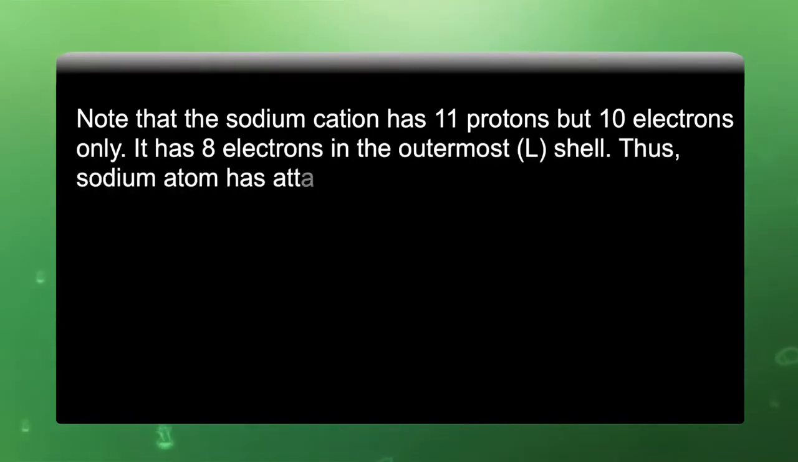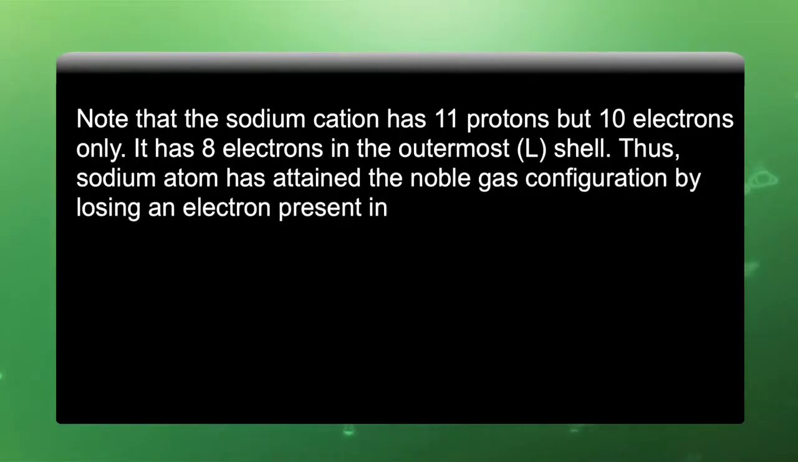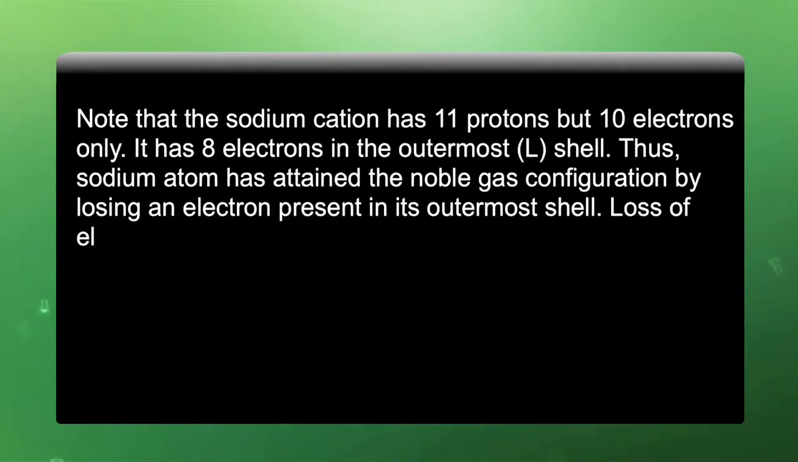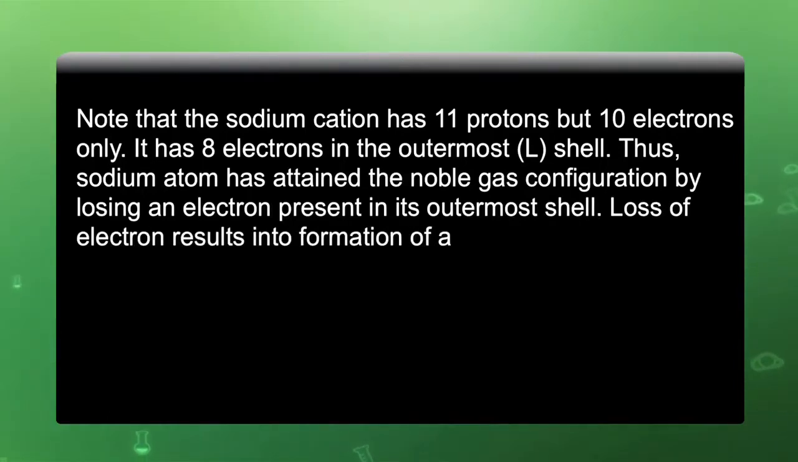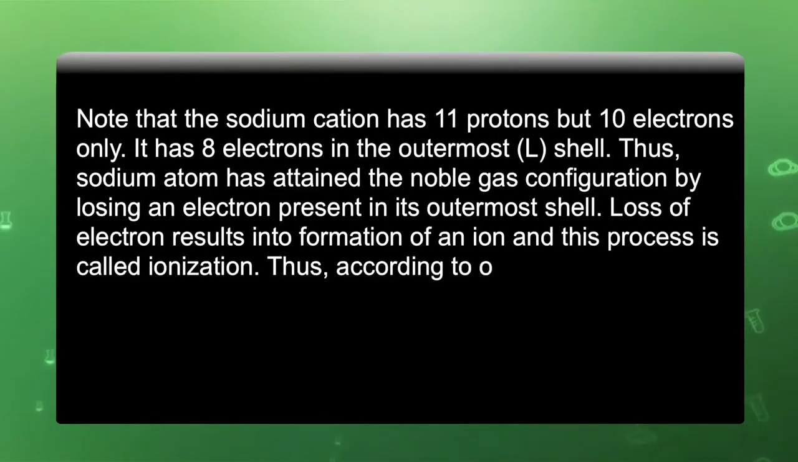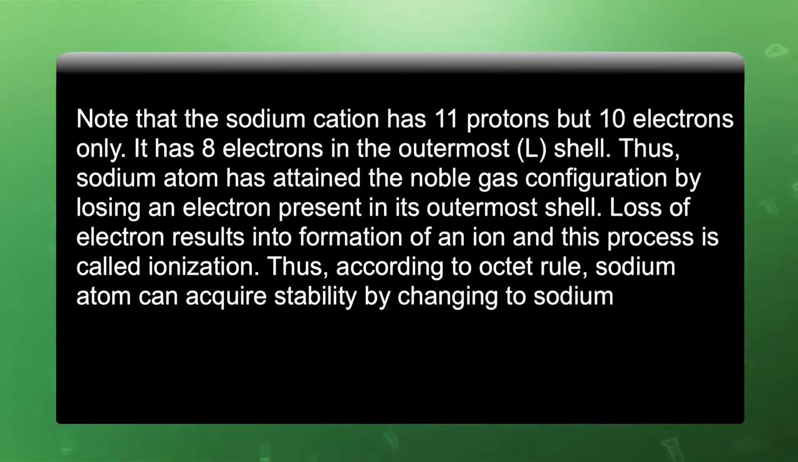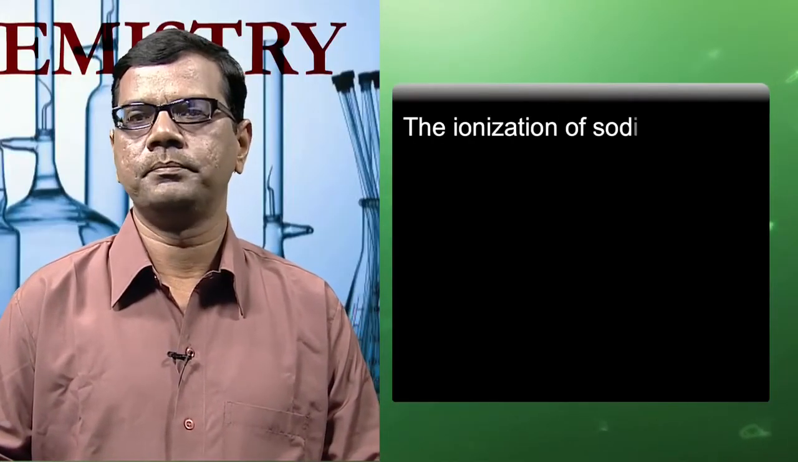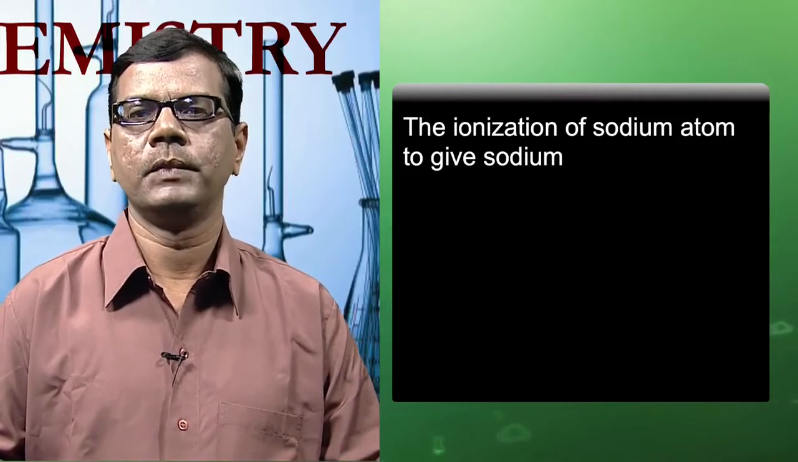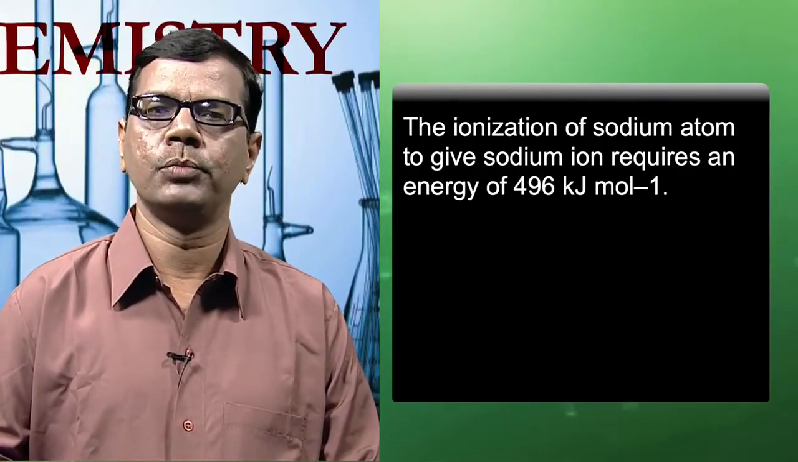Thus, the sodium atom has attained the noble gas configuration by losing an electron present in its outermost shell. The loss of an electron results in the formation of an ion, and this process is called ionization. Thus, according to the octet rule, the sodium atom can acquire stability by changing to a sodium ion, that is Na+. The ionization of a sodium atom to give a sodium ion requires an energy of 496 kilojoules per mole.